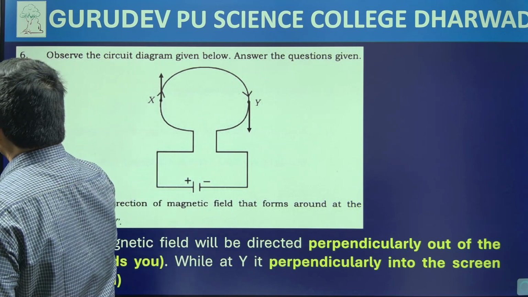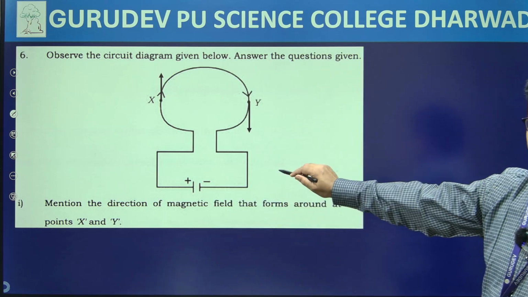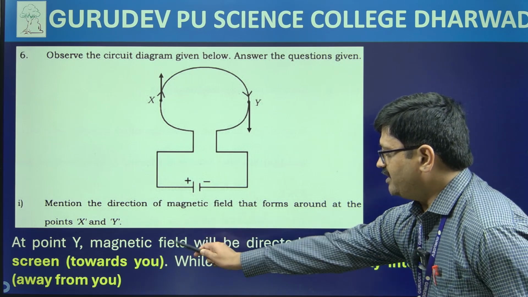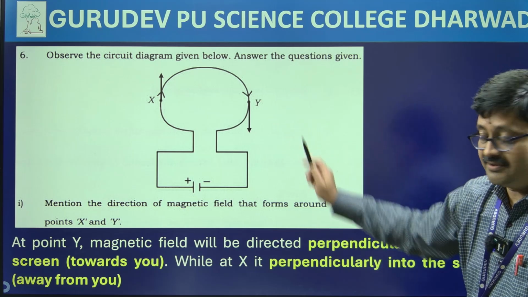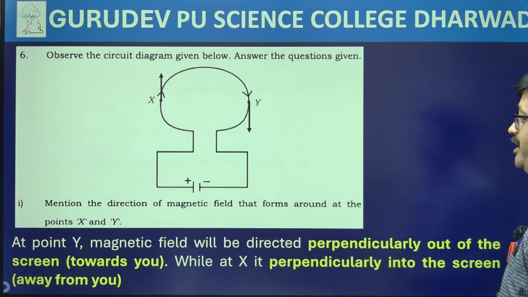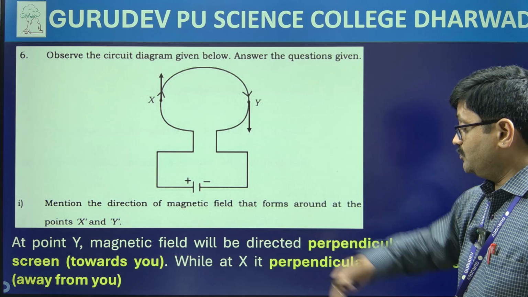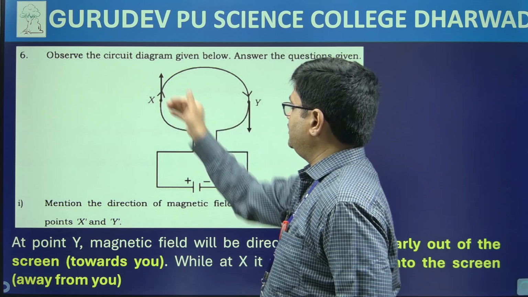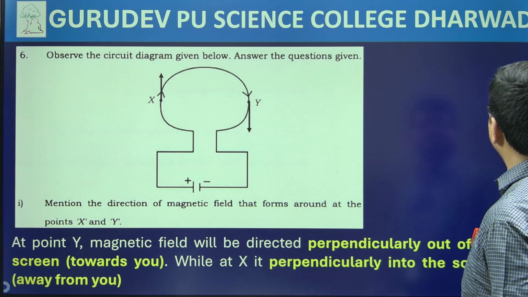Okay, just pause. You can see that at point Y the magnetic field will be directed perpendicularly out of the screen, whereas at point X it is perpendicularly away from you, perpendicularly into the screen. We can clearly understand that. Okay, so let's move on to the next part now.